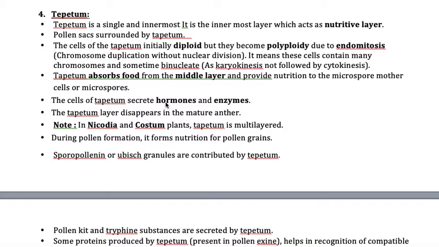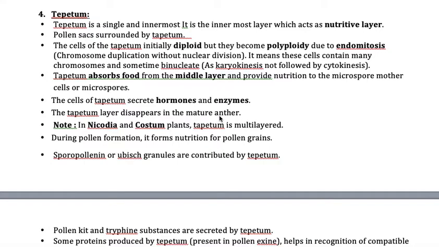That's why the enzyme called callase is produced by this tapetal layer, so that the pollen tetrad, which is surrounded by the callose substance, gets dissolved, and the pollen tetrad becomes four individual pollen grains. That enzyme is produced by the tapetum, and it also helps in the secretion of several hormones which help in the recognition of the own type of stigma, which is called pollen pistil interaction.